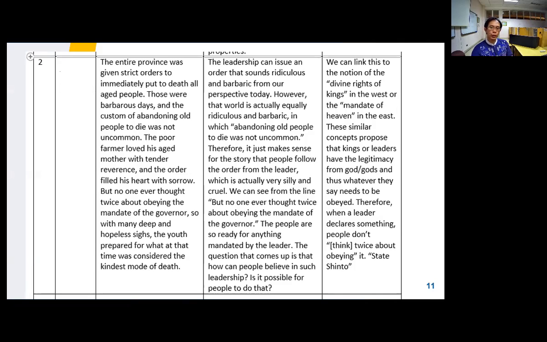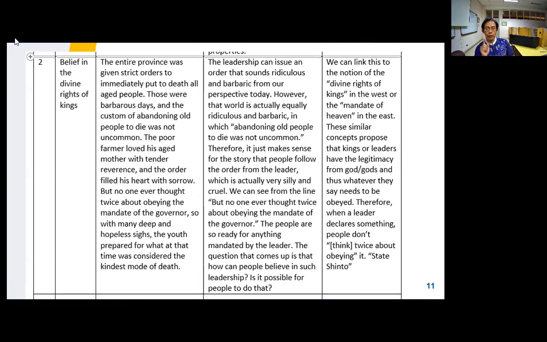So this is what I could relate. I only needed to find the sources, such as the Encyclopedia of Eastern Cultures, or sources on contemporary Japan or medieval Japan and so on. I used those to support my interpretation of this sentence. And at the end, I make a conclusion, or here I will call it a claim: people in this area believe in the divine rights of kings. So that is my second evidence to explain the society.